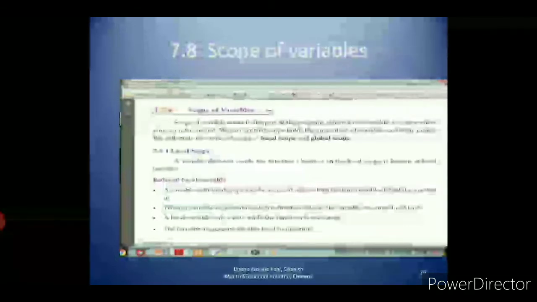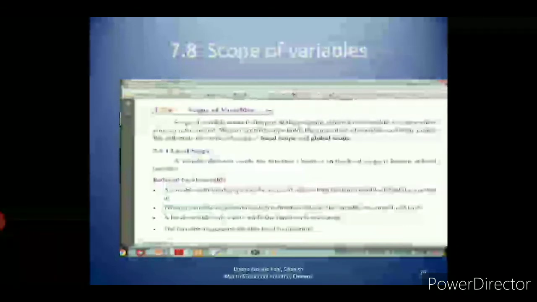Then you see the third example. Here again x value equal to 0, then def add, def is a keyword, add is a function, then global x. Here they are declaring the variable as a global variable inside the function.